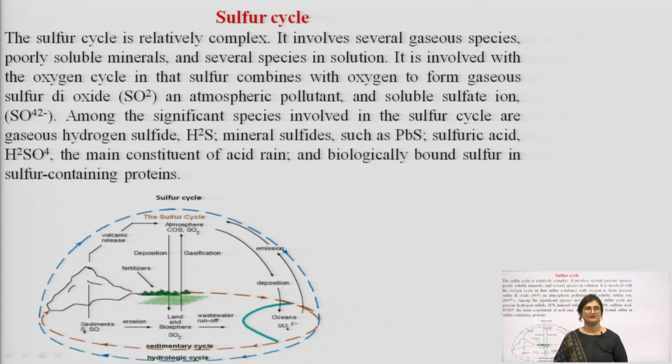The last cycle we have is the sulphur cycle, which is relatively complex. It involves several gaseous species, poorly soluble minerals and several species in solution. It is involved with the oxygen cycle, in that sulphur combines with oxygen to form sulphur dioxide, which is an atmospheric pollutant, and soluble sulphate ions. Among the significant species involved in the sulphur cycle are gaseous sulphur oxide, mineral sulfides such as lead sulfide, sulphuric acid, the main constituent of acid rain, and biologically bound sulphur in sulphur containing proteins. So, this was our sulphur cycle.